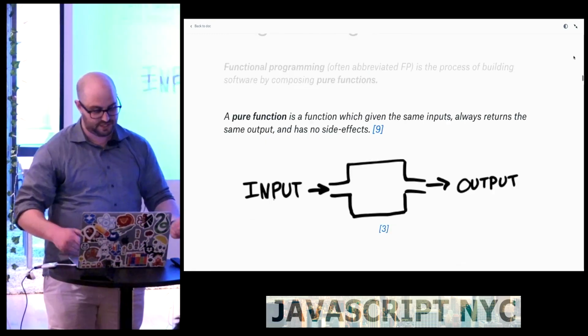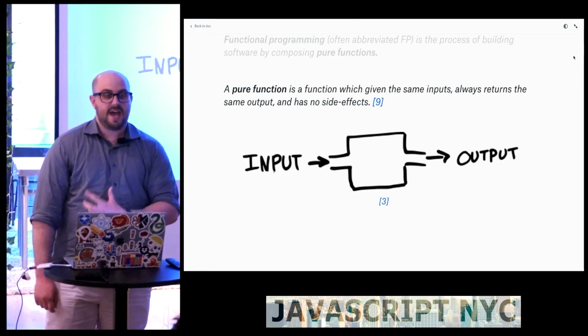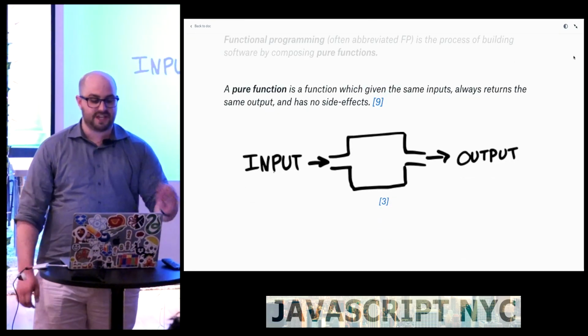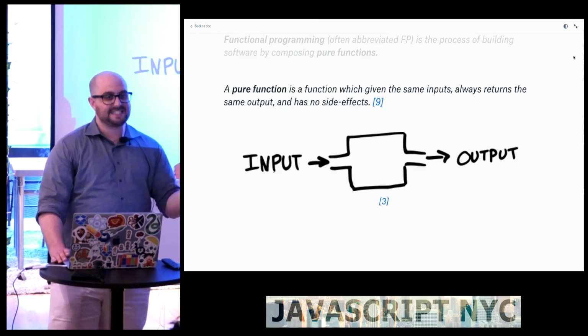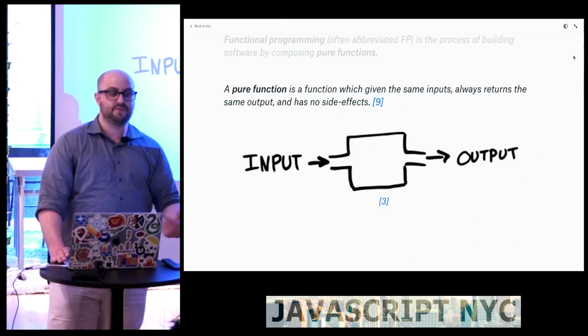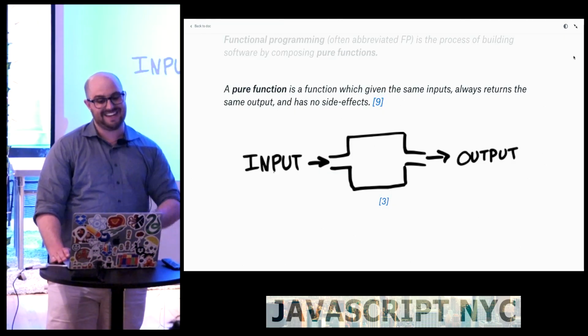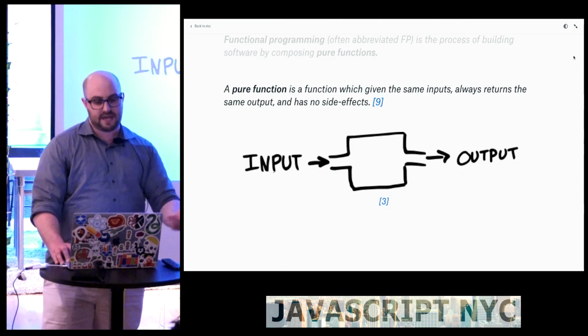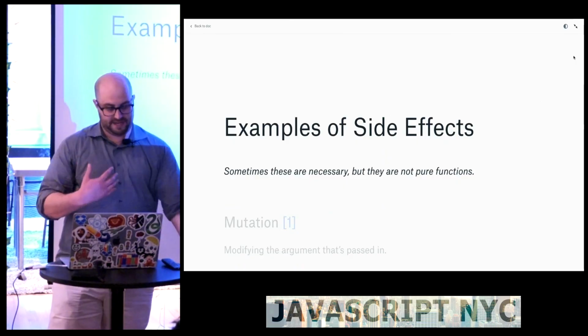Now, the next obvious question is, what is a pure function? A pure function is a function which, given the same inputs, always has the same outputs and has absolutely no side effects. So 2 + 2 is always 4, 3 × 3 is always 9, etc. And I'm going to give you some examples of side effects so you know what I mean.